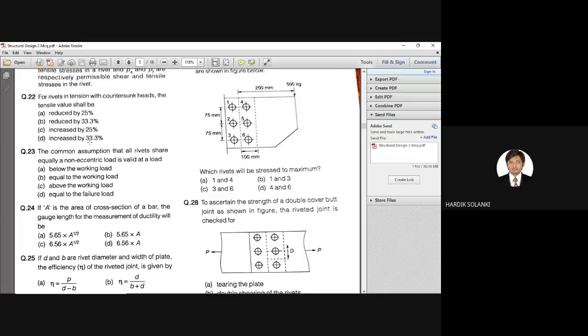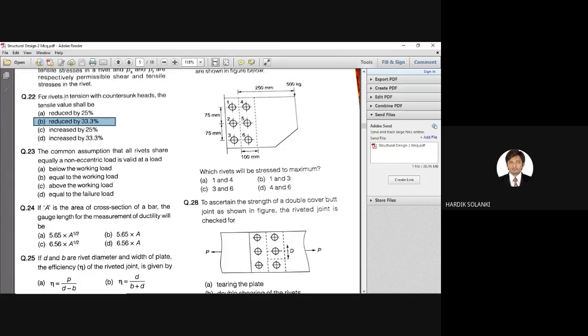Who is this? Vikrant? Who gave this answer? The correct answer is answer B, reduced by 33%. Me, bro. Dhruv, good Dhruv.